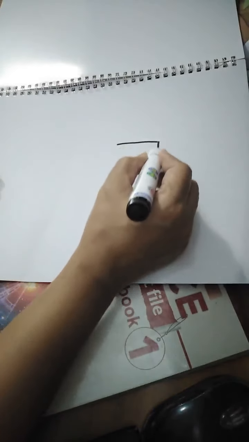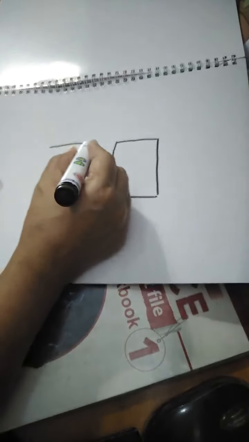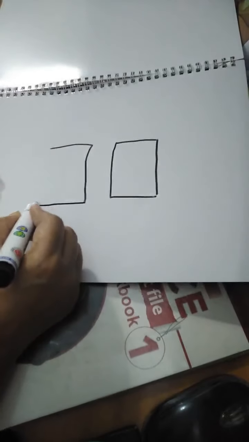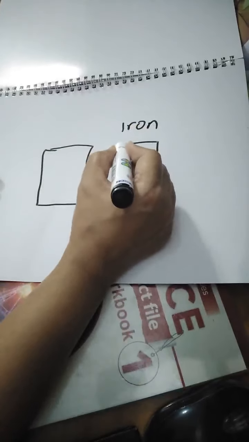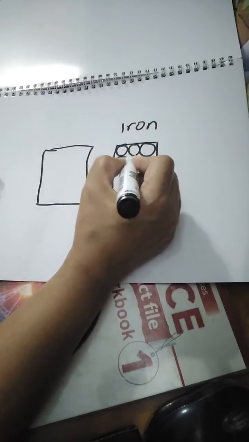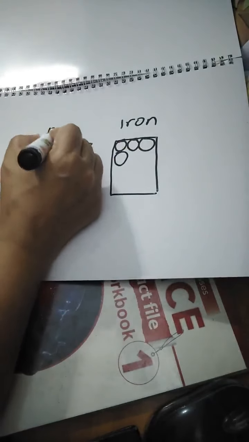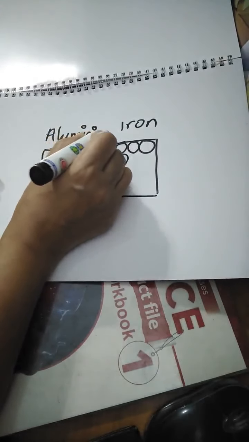If you are talking about one element like iron, and you did an X-ray of iron, probably it would look like this. If this is iron, then its atoms might be like this. You never know. But what about aluminium?